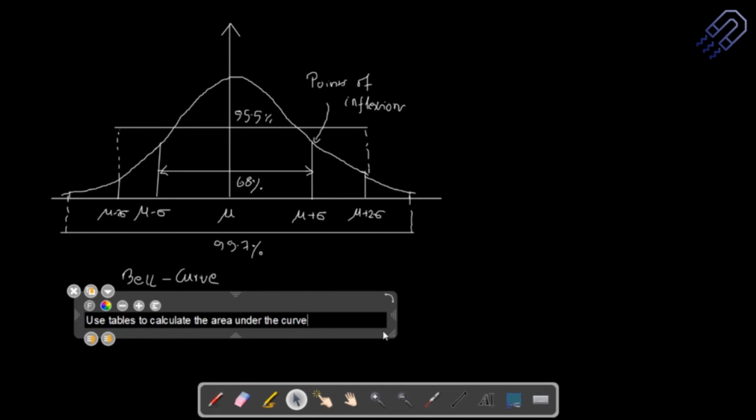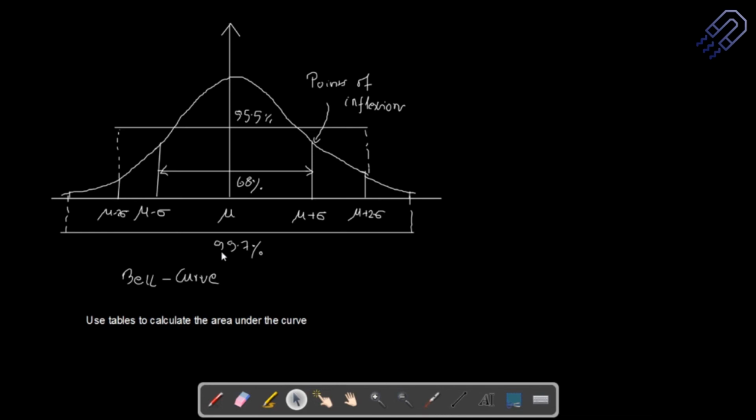Certain values of z will be given, and then if you want to find out the area under the curve, you can get it in terms of this 99%, 68%, because I said it's mu minus sigma and mu plus sigma. What if it is mu minus sigma by 2, mu plus sigma by 2? What will be the value? How much percentage? Those percentage values can be found out using the table. Will I ask you a question where the percentage table might not be given and you have to answer? The answer might be no. I will probably mention the values, so you can use them directly. You have to know the concept, that is very important.